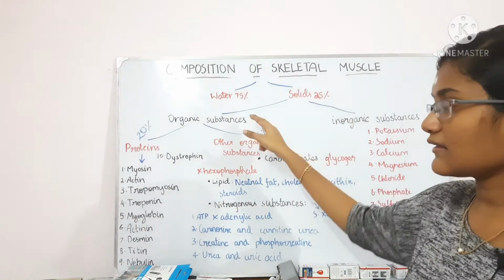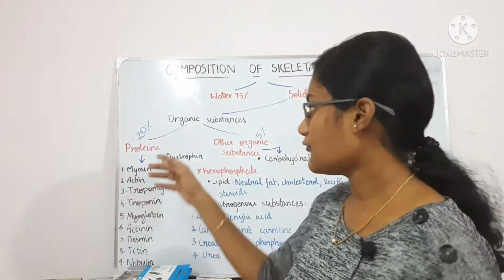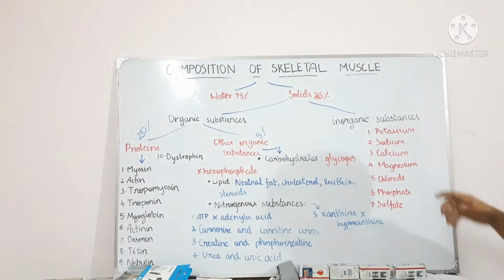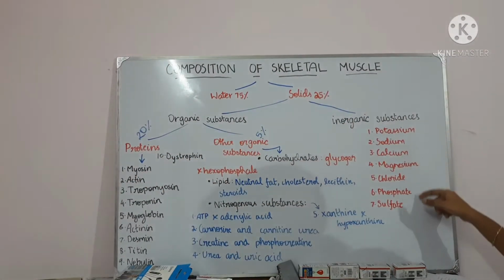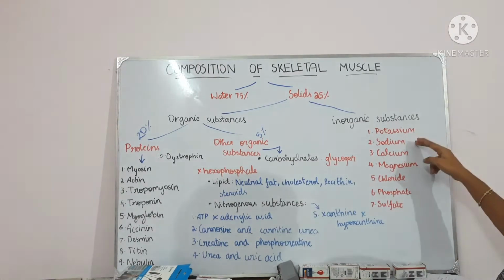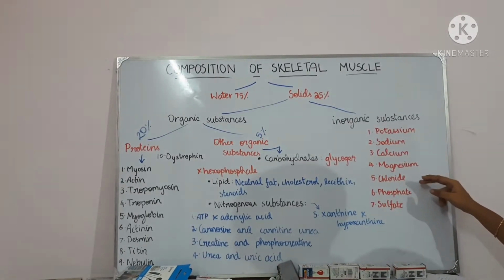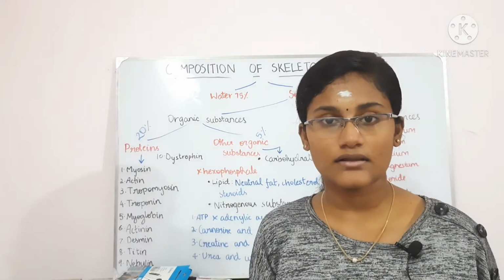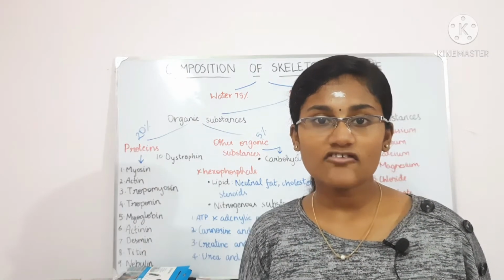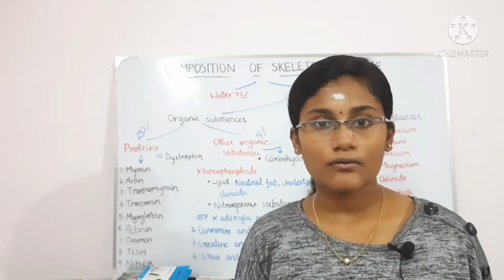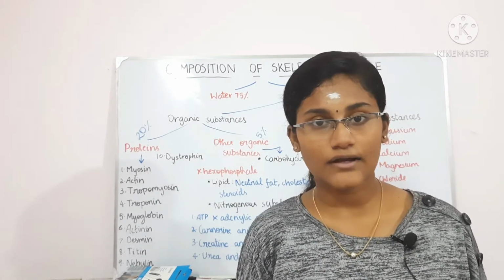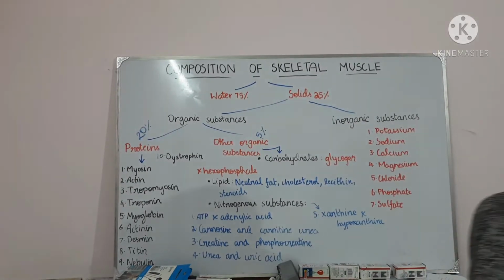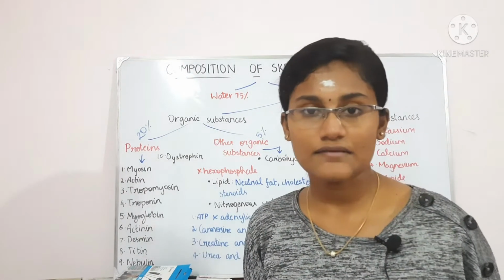Okay, in the organic substances mainly we have to focus on the proteins and the other organic substances. In the inorganic substances the ions are included. So potassium, sodium, calcium, magnesium, chloride, phosphate and sulfate are the ions that are present in the skeletal muscle. Among these, potassium is the principal ion. So potassium is very important here. Totally there are 7 ions that are involved in the skeletal muscle fiber.